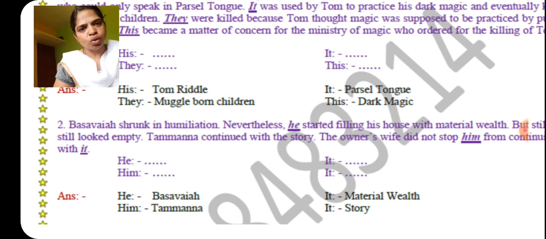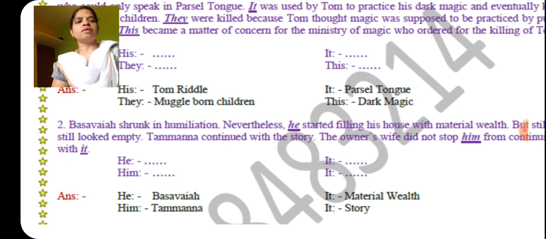Your task is to identify the noun. They underline the pronoun, but your task is to find the noun it refers to. See, it is a simple topic. Just go through it and revise it, and solve some other examples also. If you have any doubts regarding this, ask me.